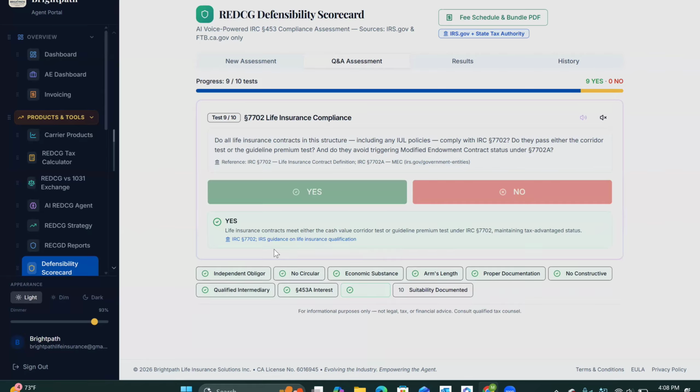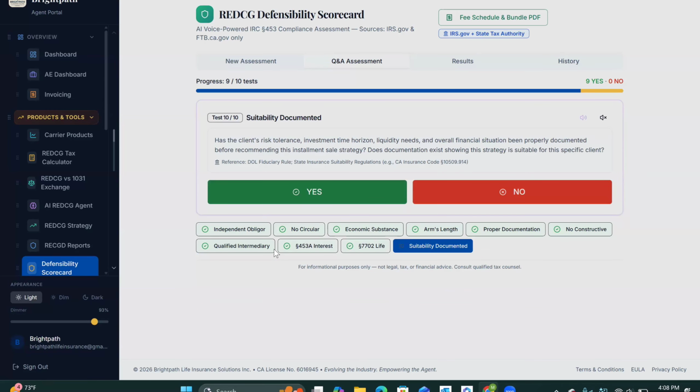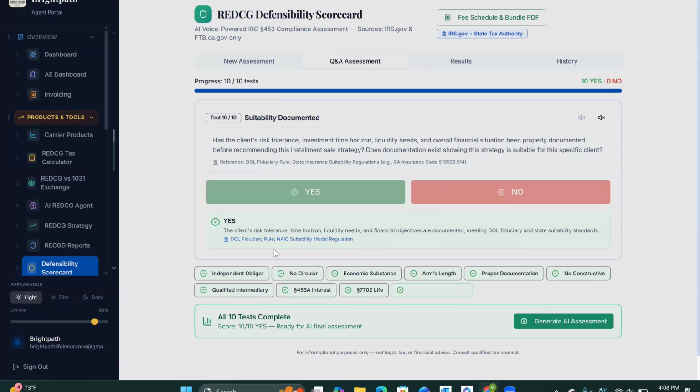Life insurance contracts meet either the cash value corridor test or guideline premium test under IRC 7702, maintaining tax advantage status. Yes. The client's risk tolerance, time horizon, liquidity needs, and financial objectives are documented, meeting DOL fiduciary and state suitability standards. Pretty good for me.